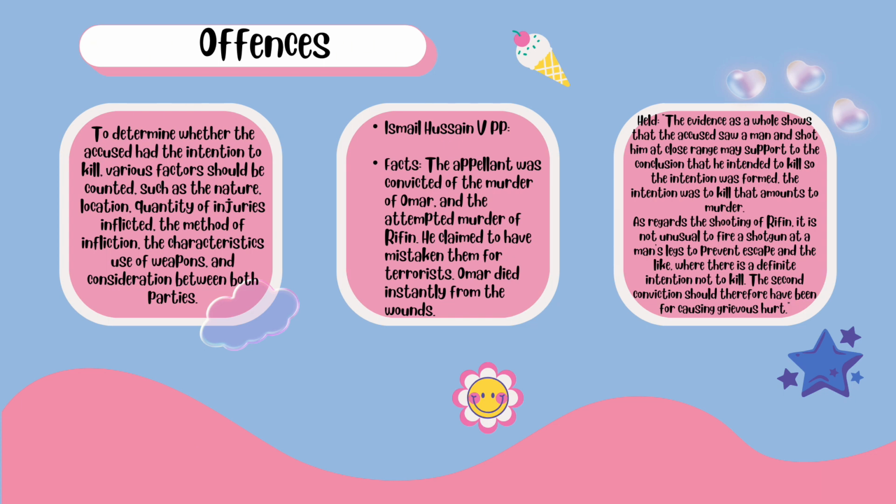As regards the shooting of Rifin, it is not unusual to fire a shotgun at a man's leg to prevent escape and the like, where there is a definite intention not to kill.